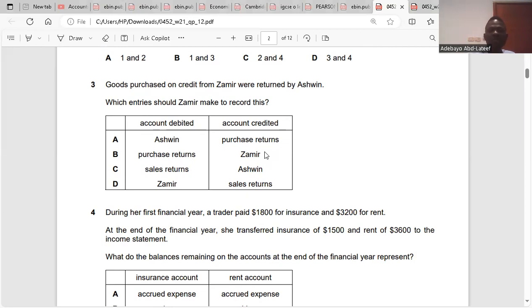Question 3. Goods purchased on credit from Samuel were returned by Ashwin. Which entries should Samuel make to record this? There's a sales returns account here, and there is Ashwin's account. The sales returns will be debited and Ashwin's account will be credited. Because it is the only option, the answer is C.